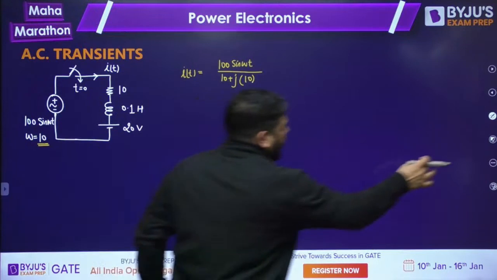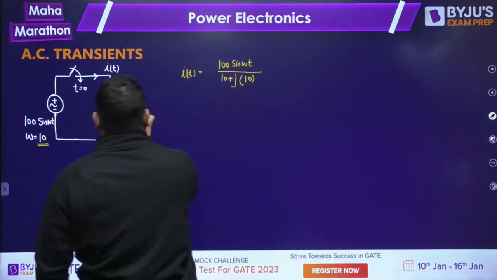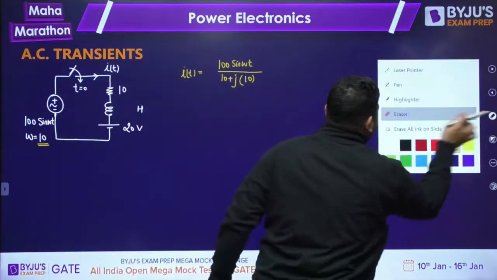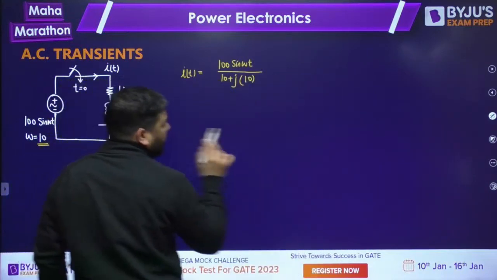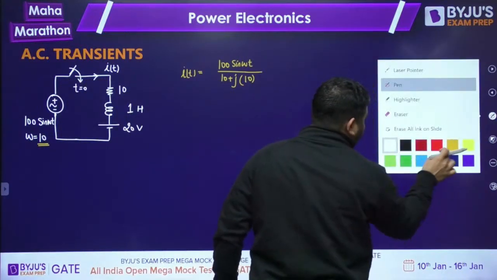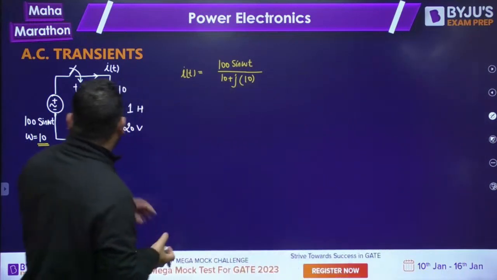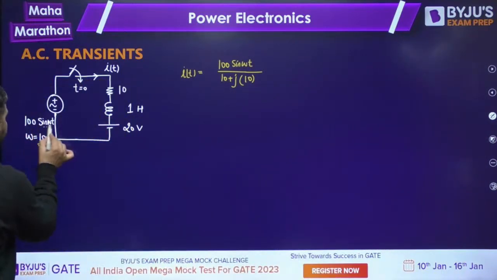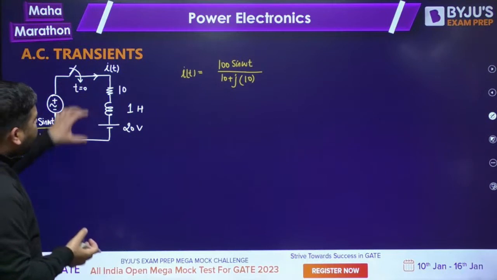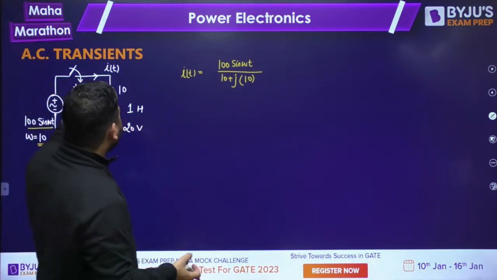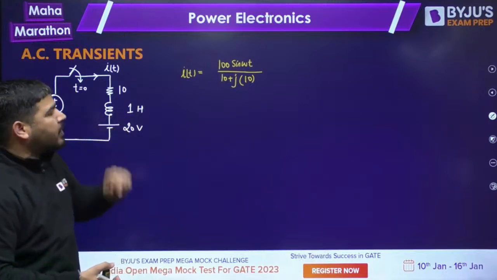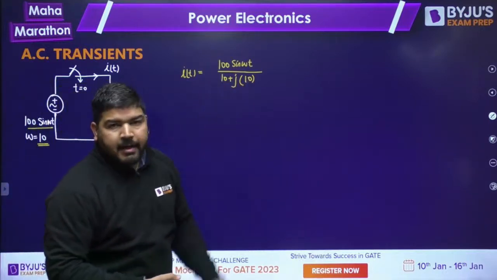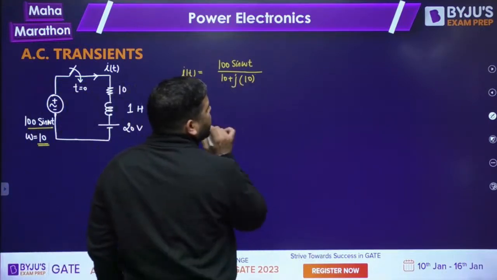So better you take L equal to 1. Wait a minute, guys, because I want to make it simple. So let's take L as 1 Henry. Now it will be simple. Now you can see that this was the steady state voltage, 100 sine of omega t, divided by the steady state impedance. Steady state impedance is 10 plus j omega L. Omega is 10, L is 1, so it will be j10. This will be my steady state current.